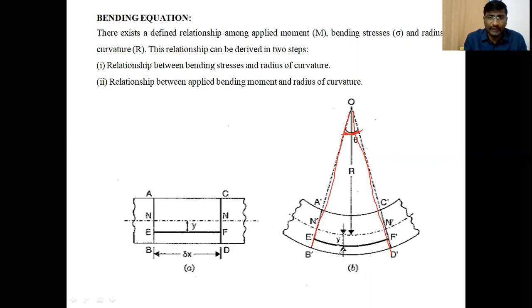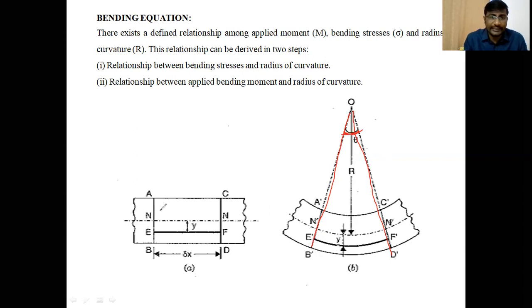Clear, students? While we are considering this tensile on the EF, E dash, F dash, it is considering below the neutral layer. While the beam bends like an arc of a circle, the layer E dash, F dash is subjected to tensile.